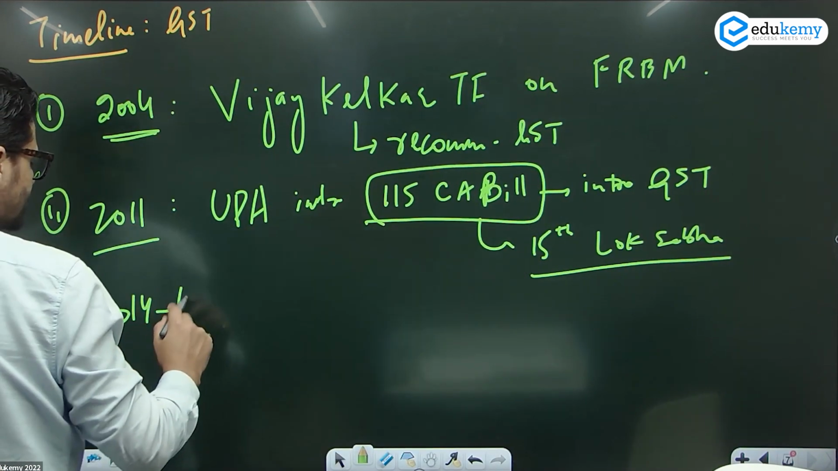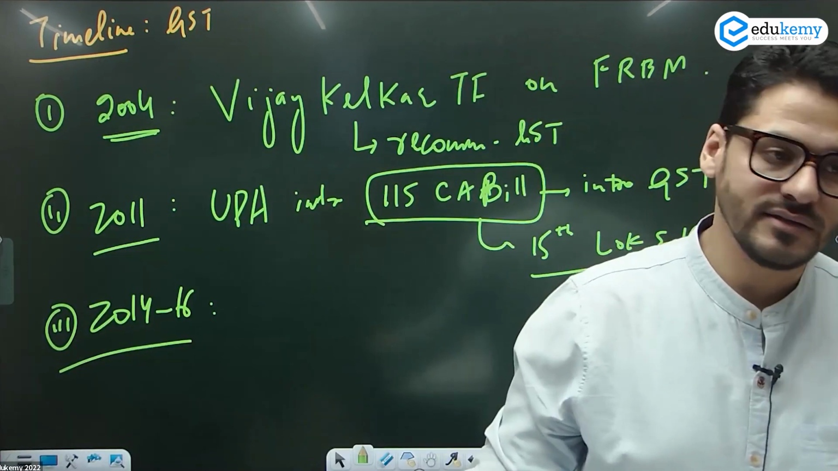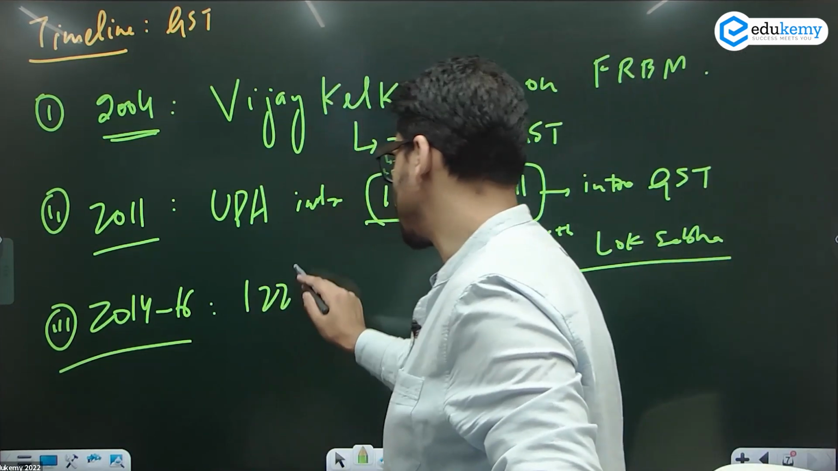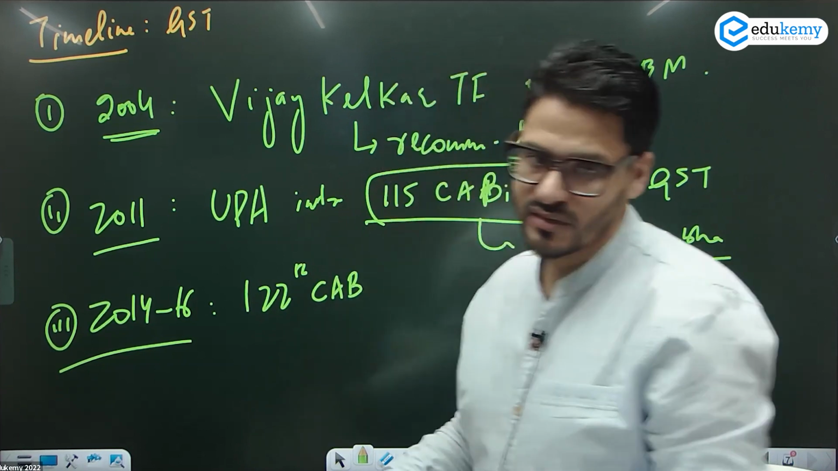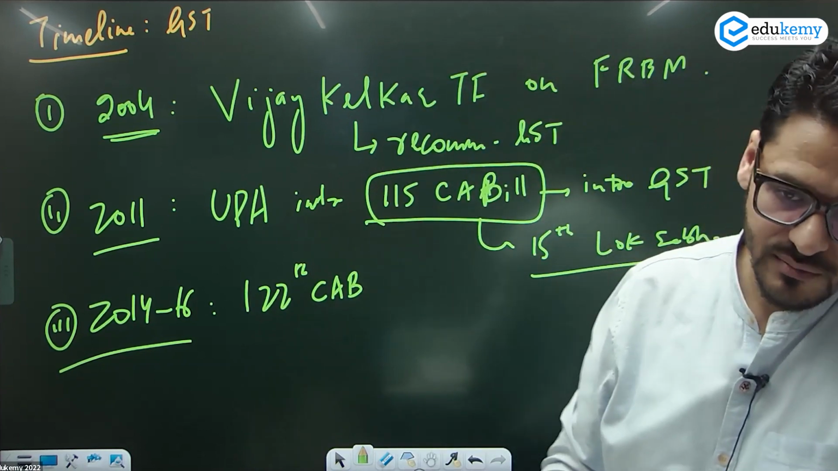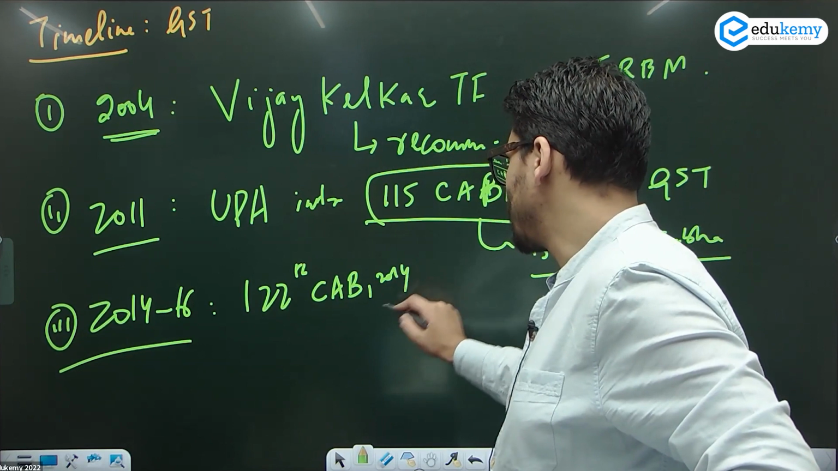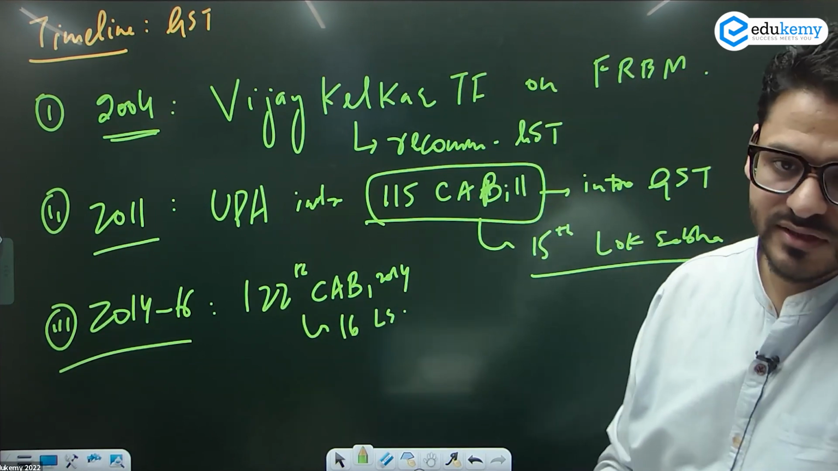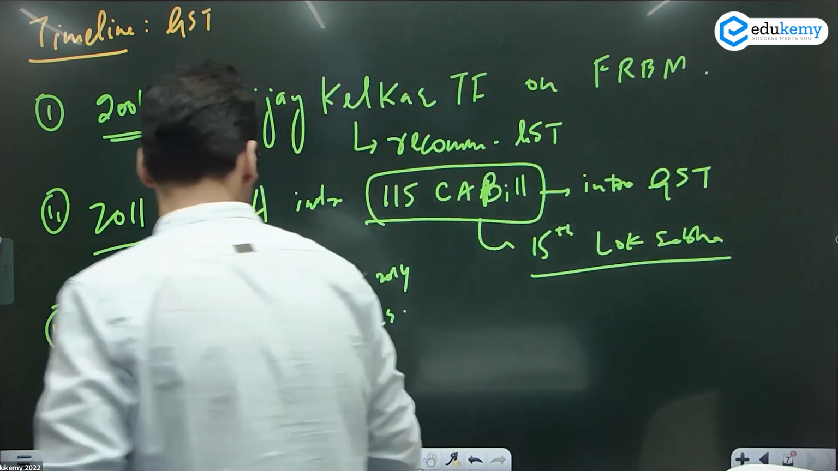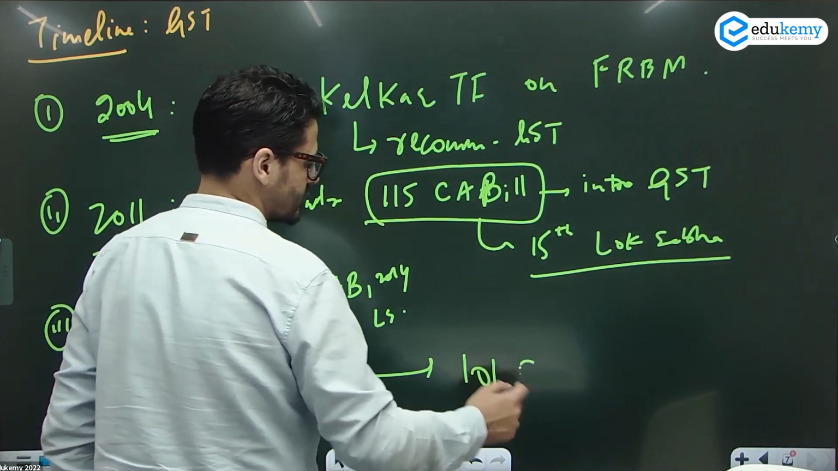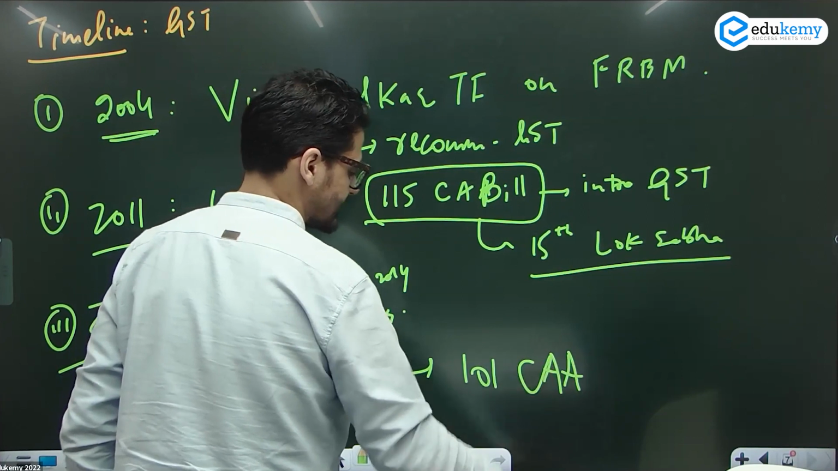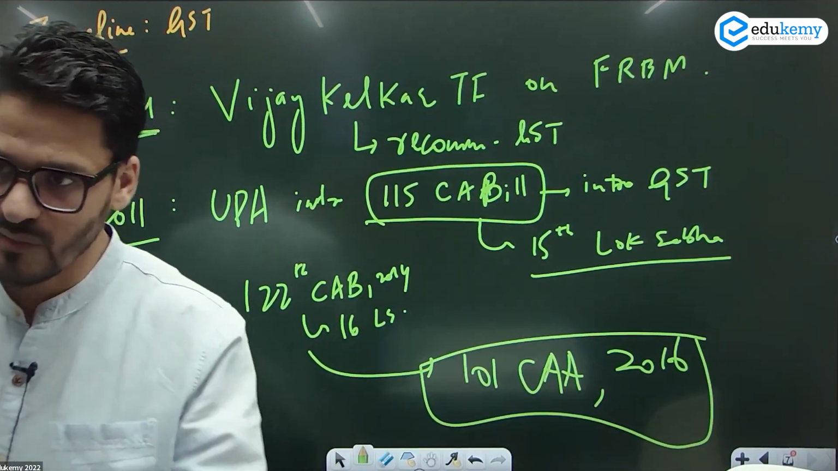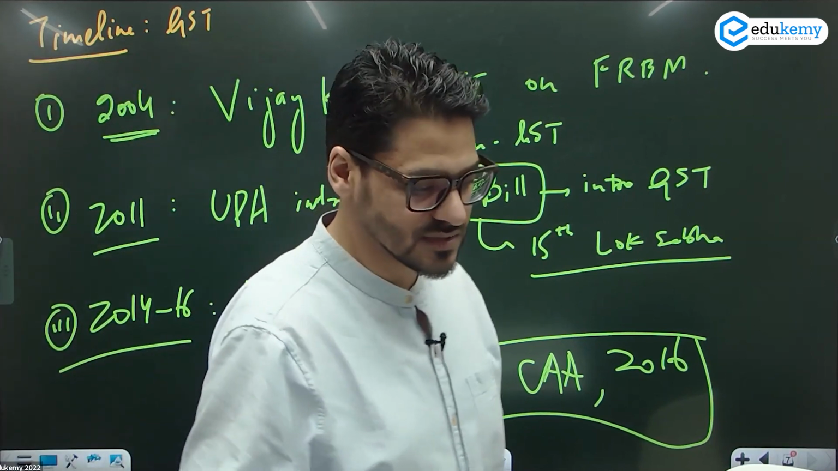It took them 2 years, 14 to 16, and they passed 122nd Constitutional Amendment Bill. 122nd Constitutional Amendment Bill 2014 was introduced in the 16th Lok Sabha, and later on, when the bill got passed, it became 101st Constitutional Amendment Act of 2016. ठीक है, बिल पास हो गया, एक्ट बन गया in 2016.